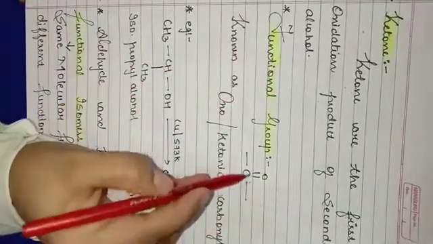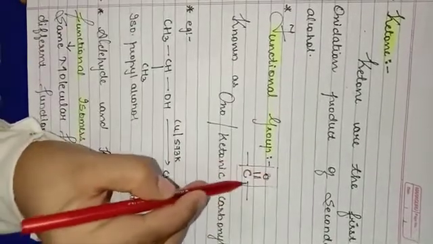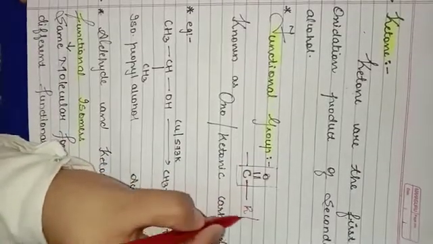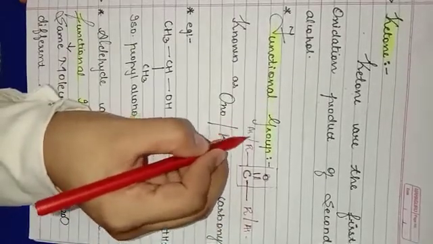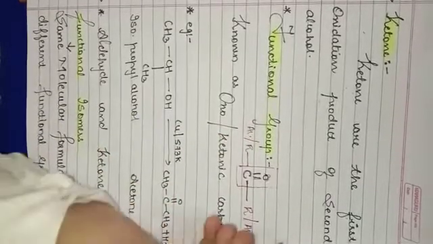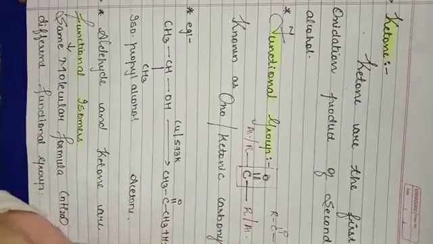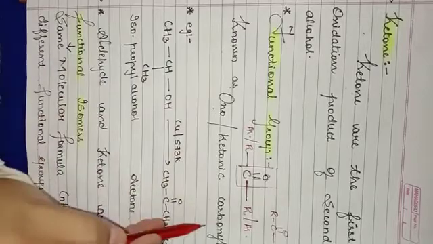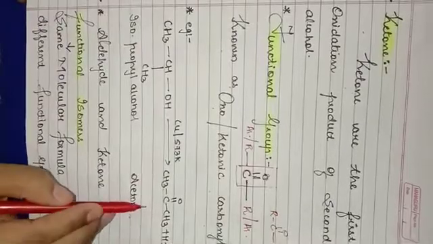The functional group of ketone is C double bond O, that is your carbonyl group. Here, one of the valencies of carbon is being satisfied by R or Ar, and the other valency is being satisfied by R or Ar. We will study this later in classification of ketone. In short, RC double bond O R is the functional group for ketone, which is known as oxo or ketonic carbonyl group. Let us have one reaction for the preparation of ketone.